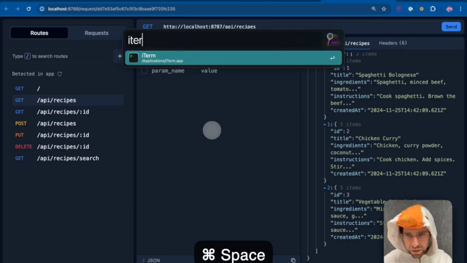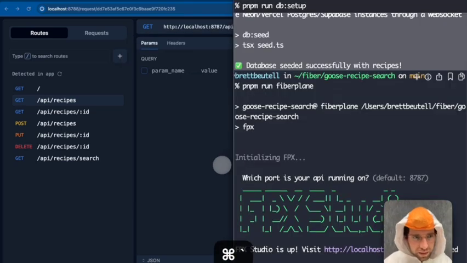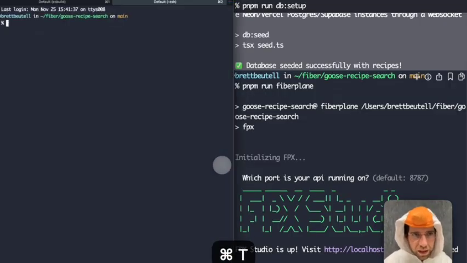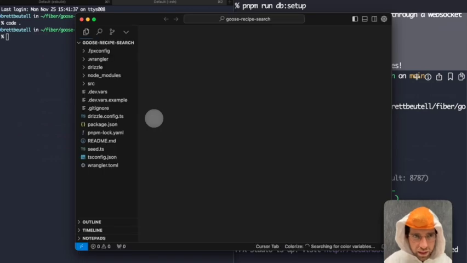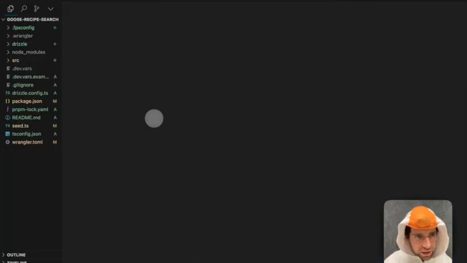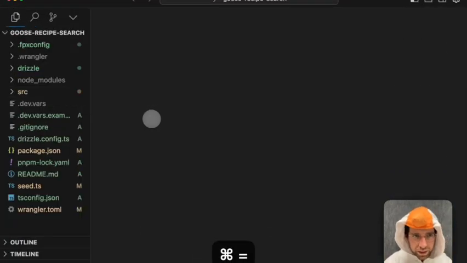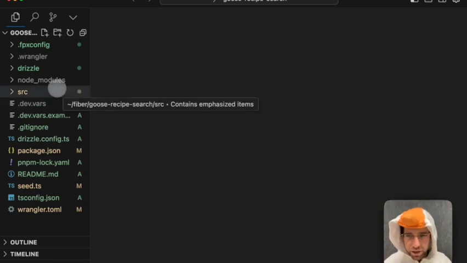Let's look at the code. The code over here, if you remember, we're going to make a recipe search app. So I'm going to open my code editor, which happens to be a thing called Cursor. I like Cursor. It has artificial intelligence, which I mentioned earlier, which is a cool thing that I don't know how it works.